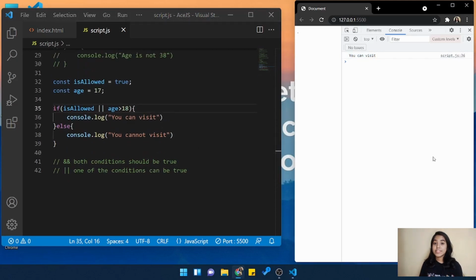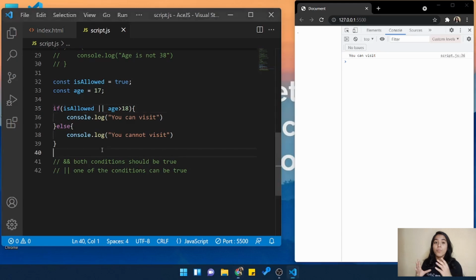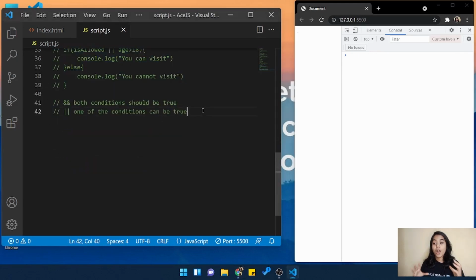Now as you can see the difference, when we were using the and operator and I made const age less than 18 years, then it threw an error. Why? Because both of the conditions were not true. While using the or operator, I have written one of the conditions as false, and as you can see, it still worked. So the basic thing is that whenever you want both the conditions to be true, use the and operator, and whenever you are okay if any one of them is true, in such situations you can use the or operator.